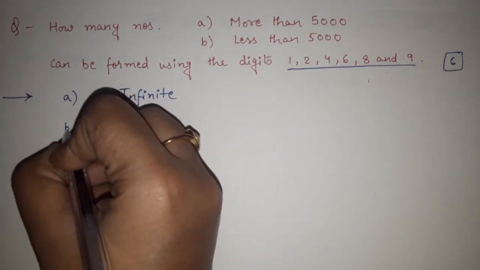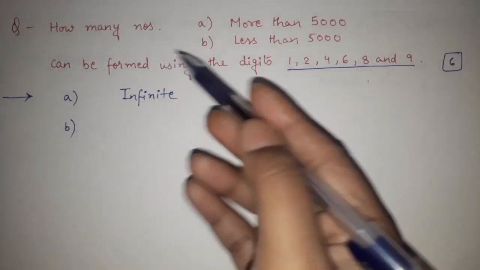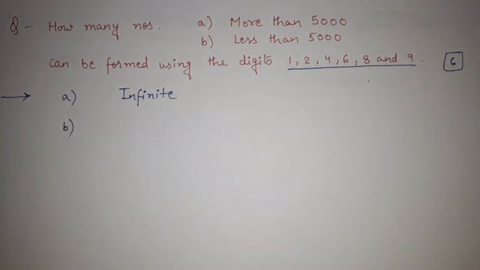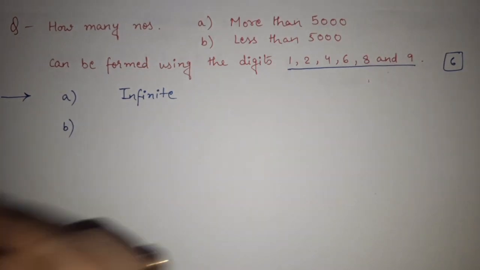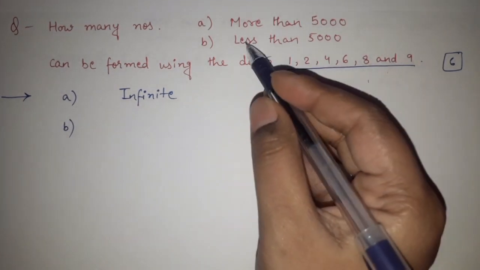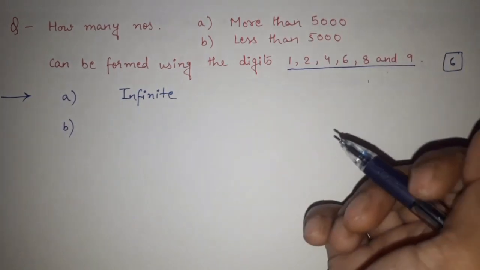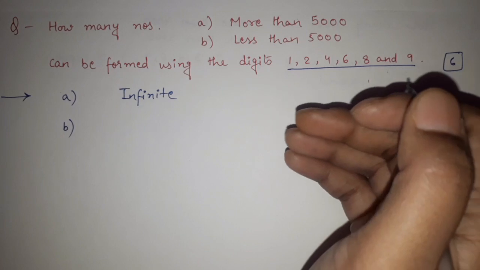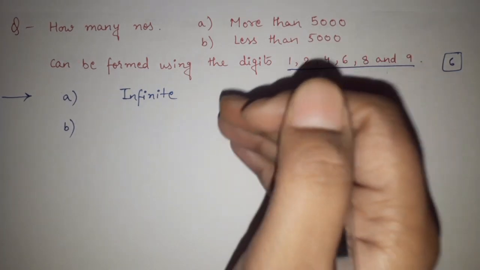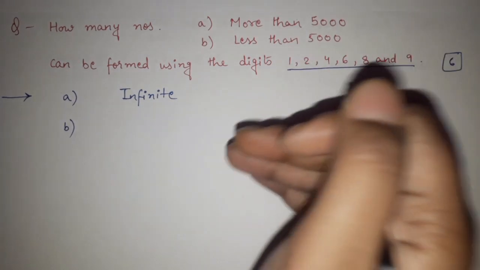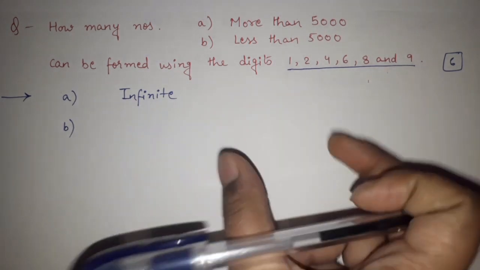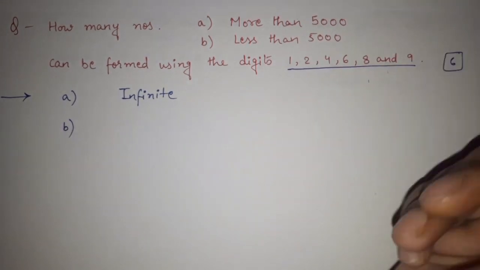Okay. Now the interesting question is how many numbers less than 5000 are possible. Now understand this. If the number is less than 5000, then it must be a maximum of 4 digits. That means it can be either a 1 digit, 2 digit, 3 digit or 4 digit number. Because if the number is 5 digit, obviously it will become more than 5000.